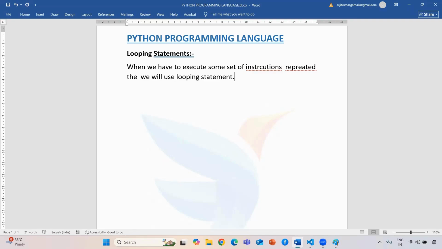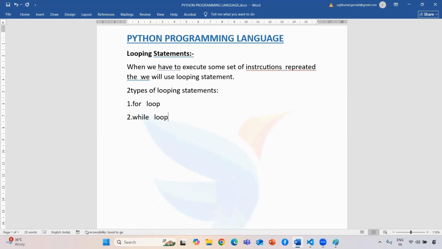In Python we have two types of looping statements. The first one is the for loop and the second one is the while loop. These are the two different types that are available in Python. Then if you have two types, what is the difference between them?